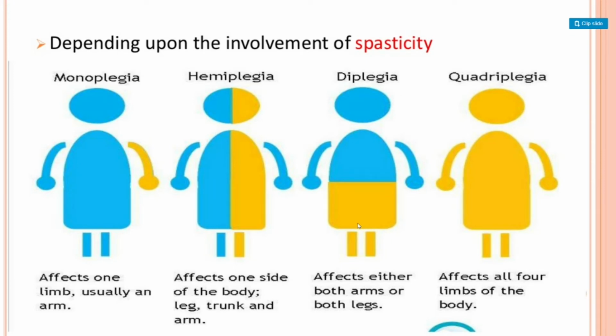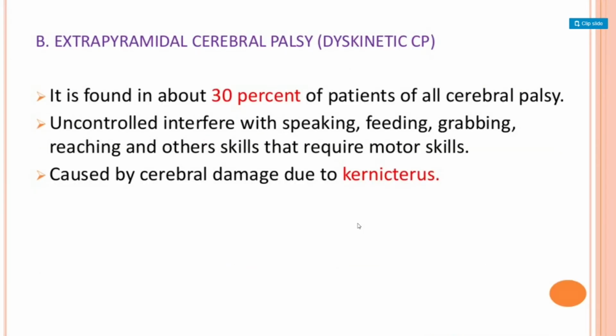Depending upon the involvement of spasticity, names are given accordingly, like monoplegia, which affects one limb, usually an arm. In case of hemiplegia, it affects one side of the body, that is leg, trunk and arm. In diplegia, it affects either both arms or both legs. In case of quadriplegia, it affects all four limbs of the body.